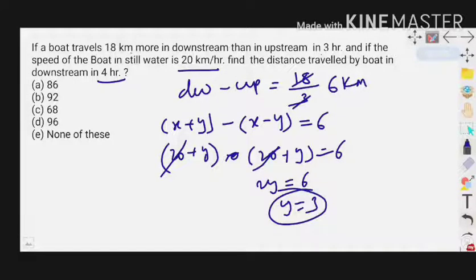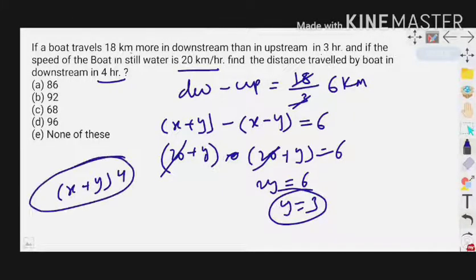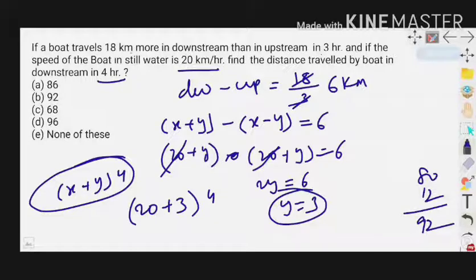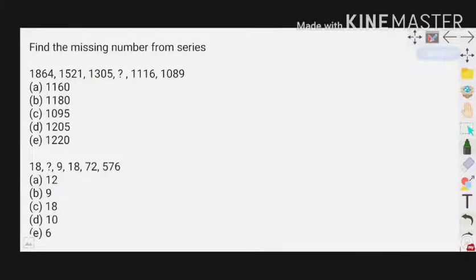So what is the conclusion? The boat traveled downstream in 4 hours. Downstream equals x plus y into 4 hours. We have to find this. x is the boat speed. Boat speed is 20 km per hour plus stream speed is 3 km, into 4. 20 plus 3, 23. 23 into 4. 20 into 4, 80, plus 12, 92 km. Answer is 92 km. Next topic.